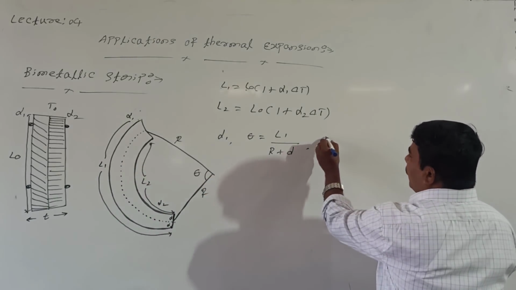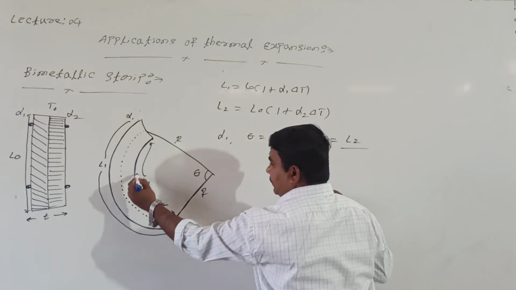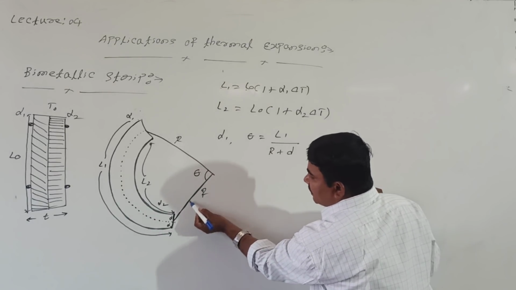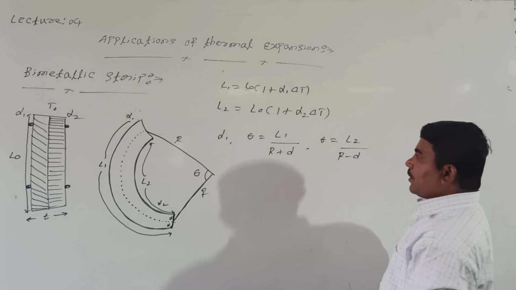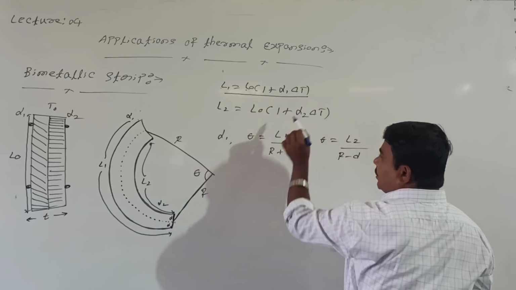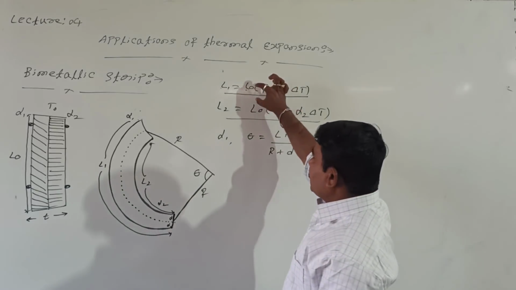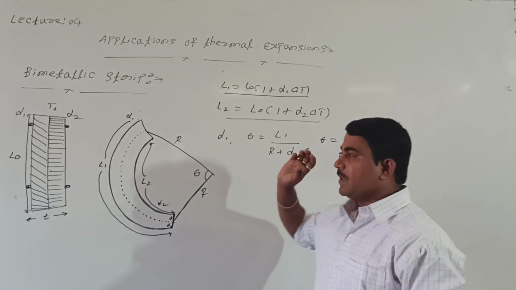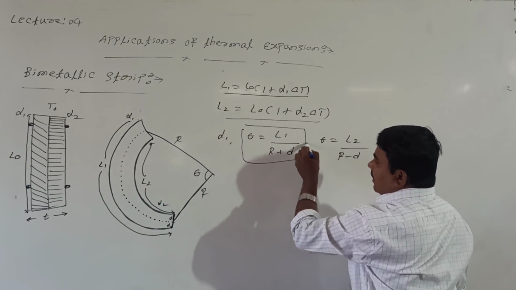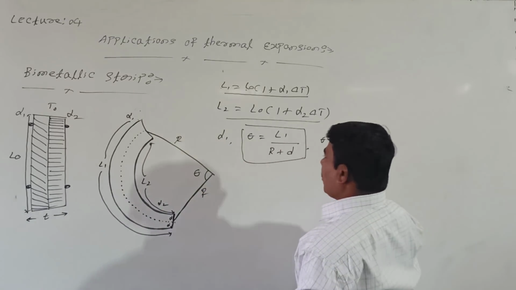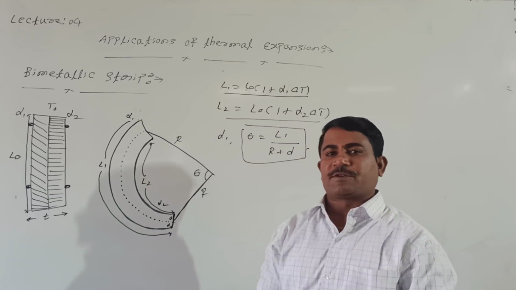Similarly, theta for alpha 2, how to represent? L2, this is L2. In this case, what is the total distance? R minus D. From this equation, we can find the linear expansion of alpha 1, and this is the linear expansion of alpha 2 material. I mean, this is the linear expansion for aluminum and this is for steel. This tells by what angle the material is bending, or from this you can find the radius of curvature. From this one or this one you can find the radius of curvature.